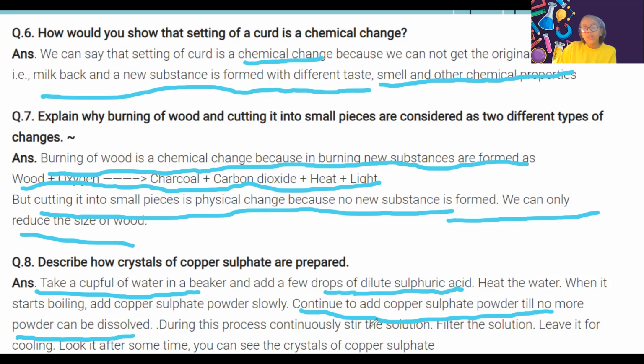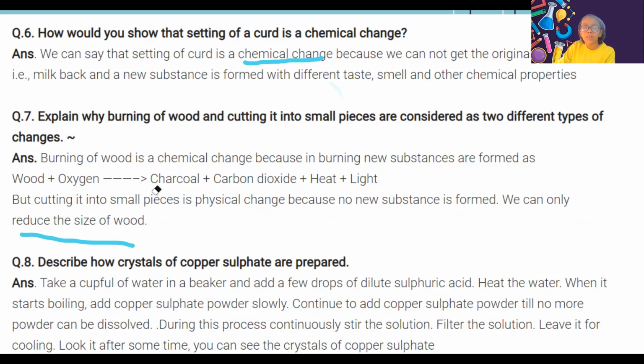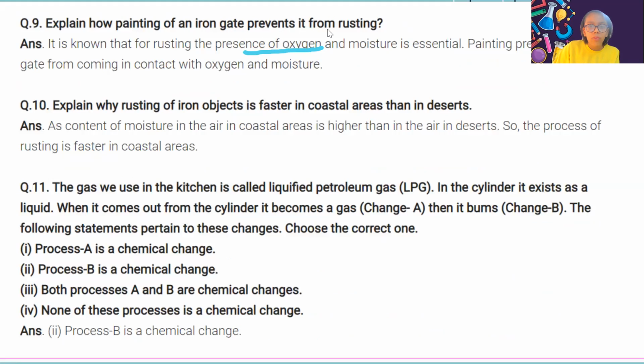During this process, continuously stir the solution. Filter the solution, leave it for cooling. Look at it after some time. You can see the crystals of copper sulfate. It is a very long process. It takes 2 or 3 days. But yes, you will see that crystals will be formed. The color depends on the salt you have taken.